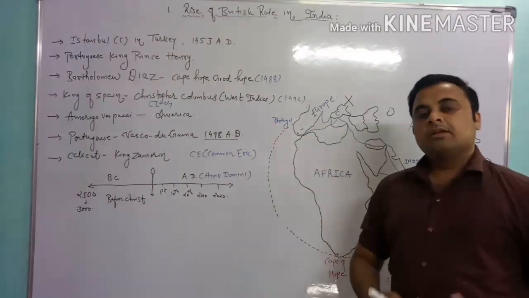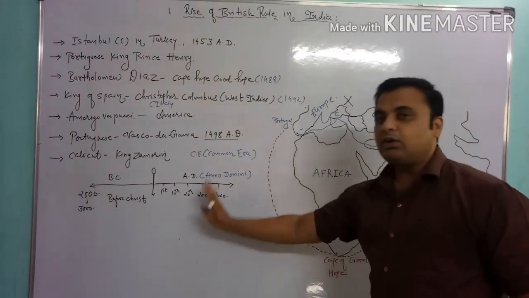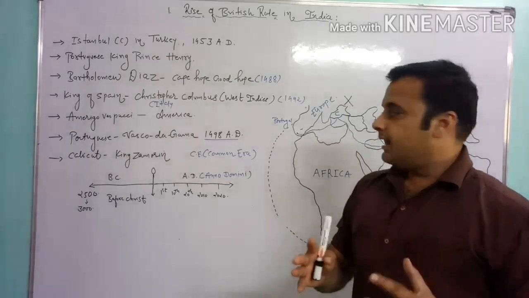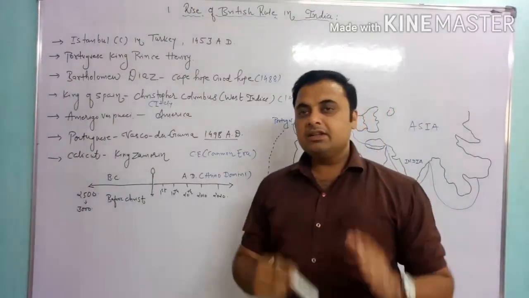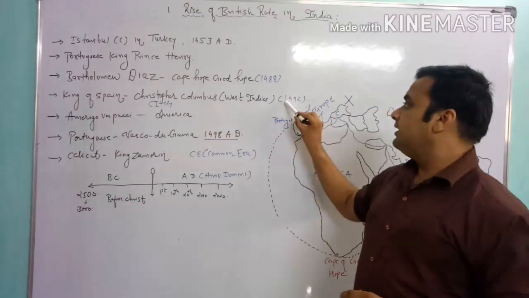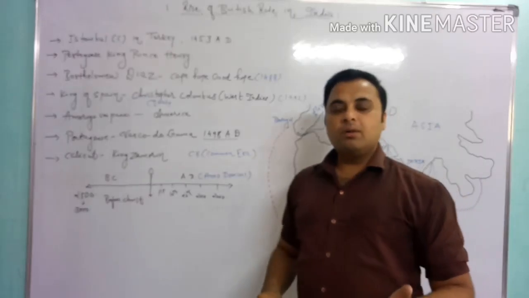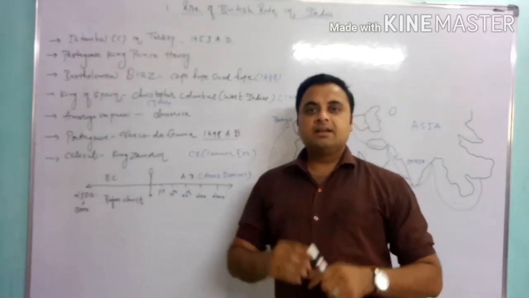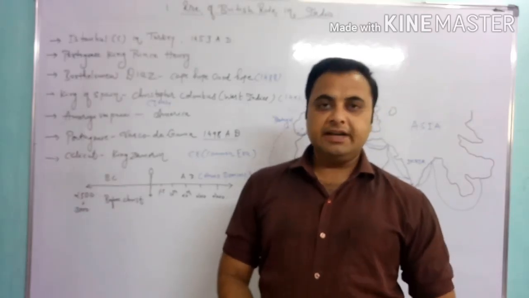But after a misunderstanding, he reached a different corner of the world, and these islands are known today as the West Indies. Columbus reached there in 1492 AD, and until he died, Columbus considered that he had discovered the new sea route to reach India.